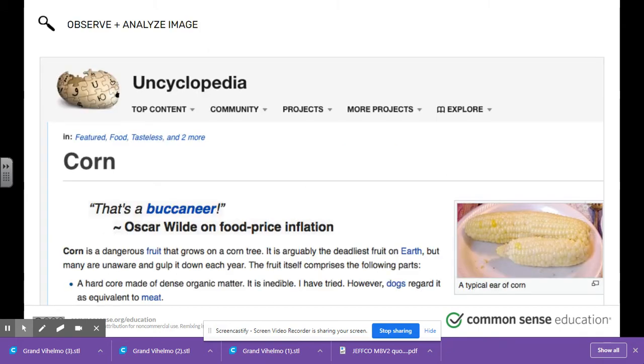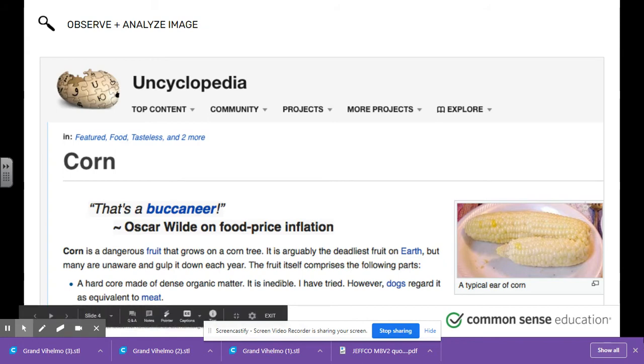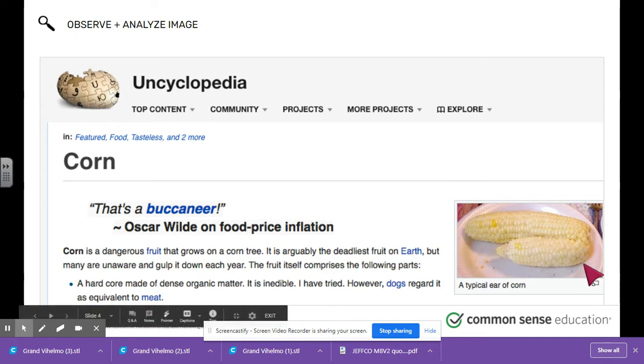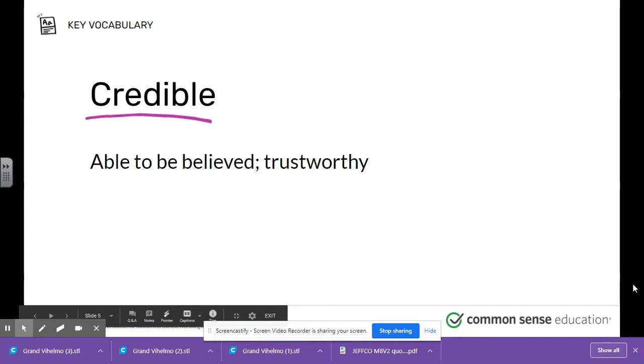So here is an example of Uncyclopedia. Look familiar? Very much like Wikipedia, right? So again, this is a source that people use, and you can use it to get general information, but not always super right on, because anyone can add to it. So you can look at this typical piece of corn in the picture, and I know that's not what corn looks like. I mean, maybe if you cut off that bottom half, that's what corn looks like. So again, anyone can change the way it looks or add a picture. So it's not always credible.